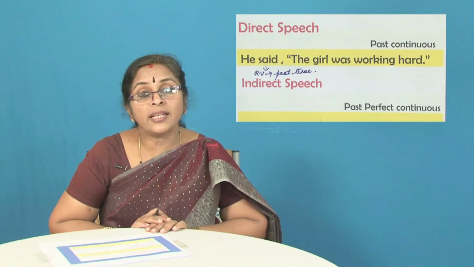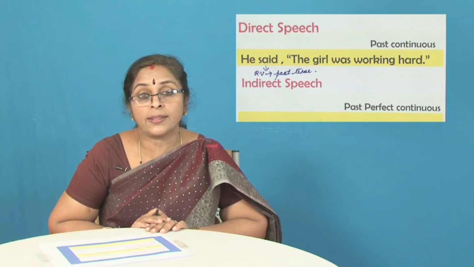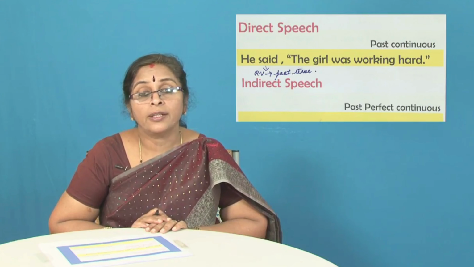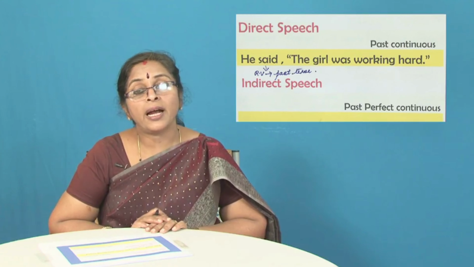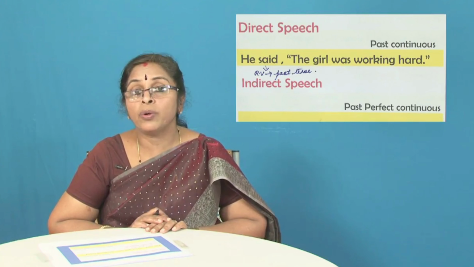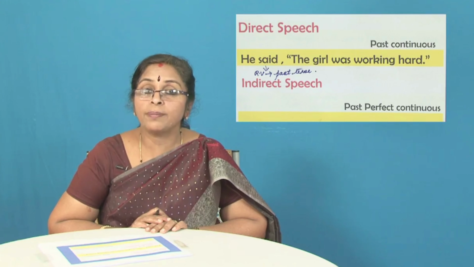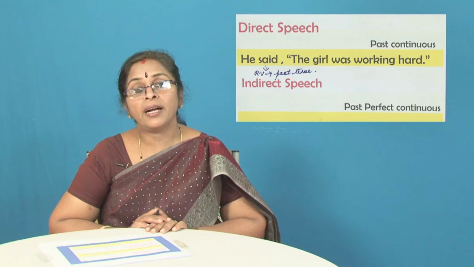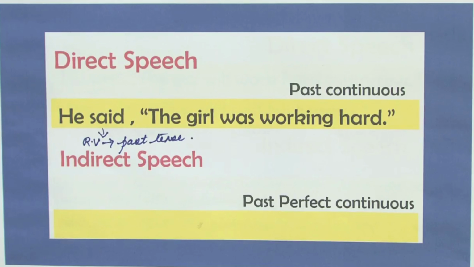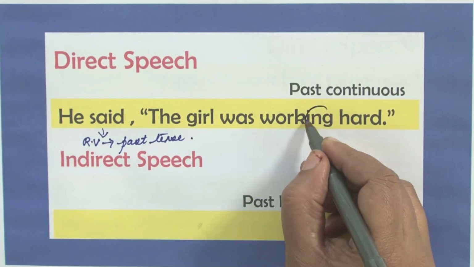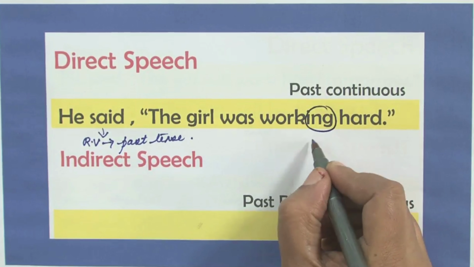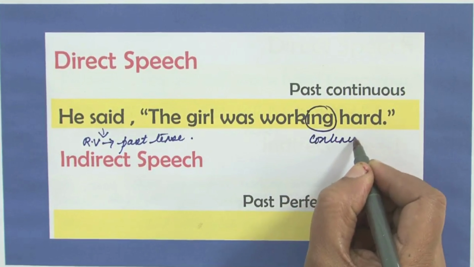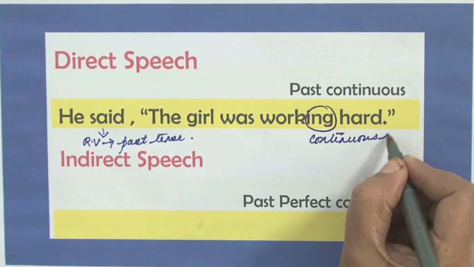Now, what is the tense of the sentence given to us? You have the auxiliary verb and you also have the main verb, right? Auxiliary verb is was and working is the main verb and it has the ing added to it. So, if there is ing added to the verb, it means it is in the continuous tense.